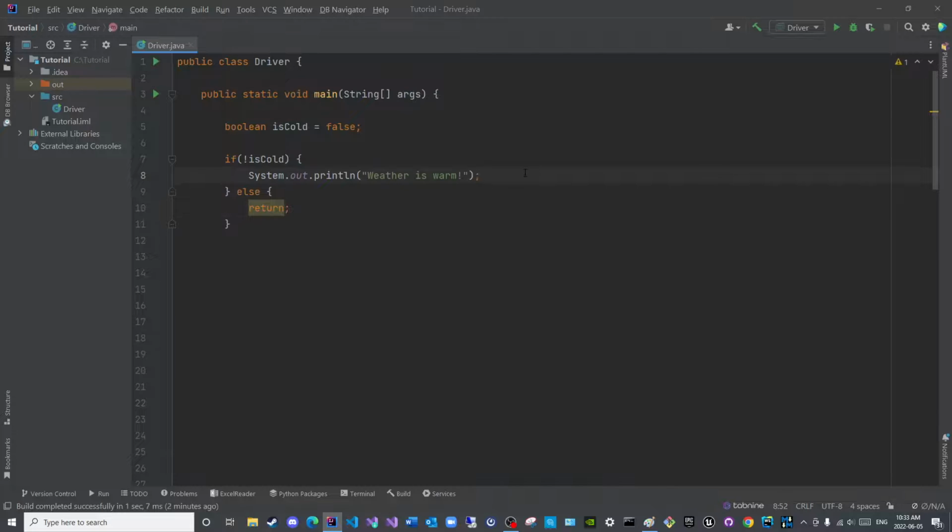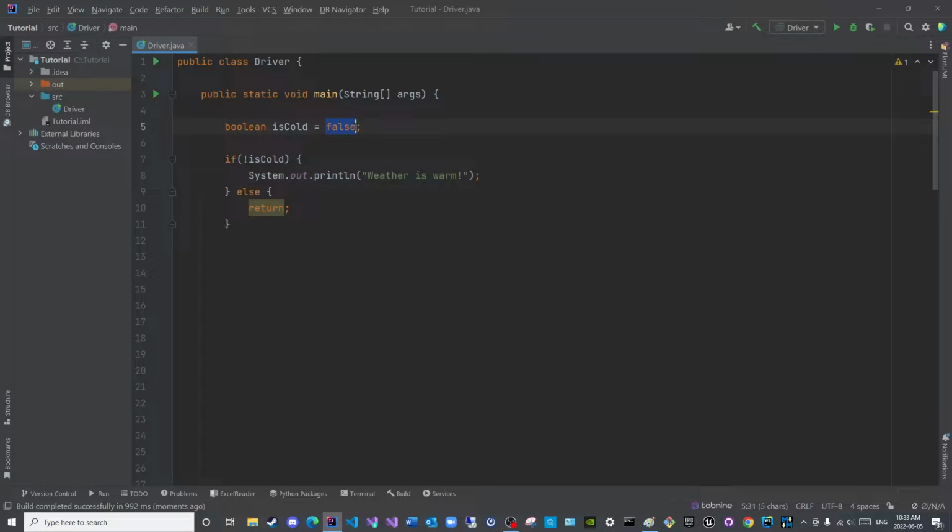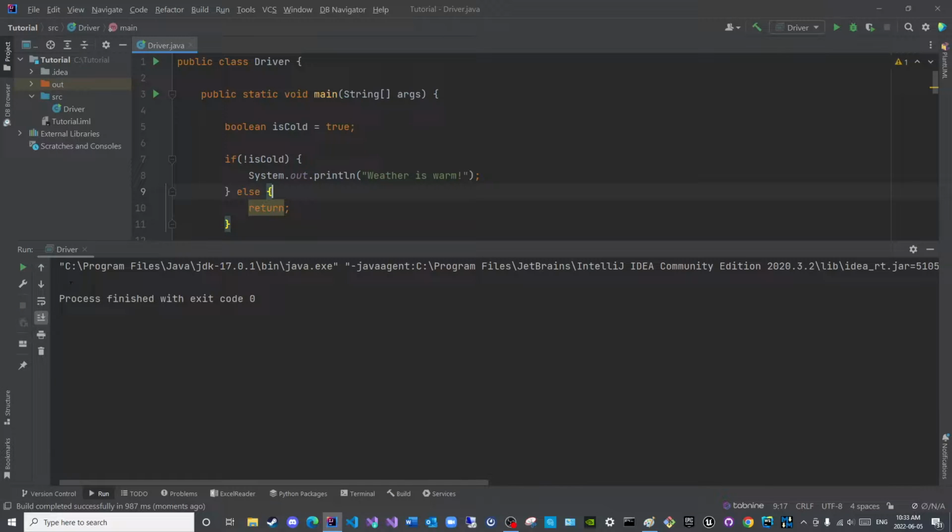Do not print anything. So let us execute this and see what happens. We have weather is warm. But watch what happens when I turn this to true. This will not execute because now it is a false statement. Instead, this will execute. But since I am returning, I am interrupting the if statement, nothing will be displayed in the execution. There, as you can see.